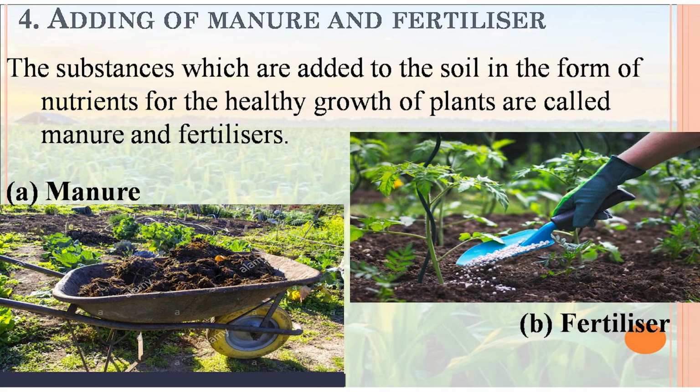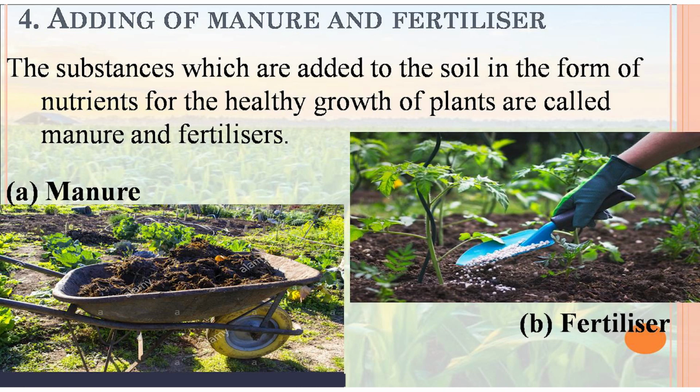Manure is organic and fertilizer is inorganic. Manures are produced in a domestic way from cow dung. They have a large amount of humus and are more rich in nutrients.